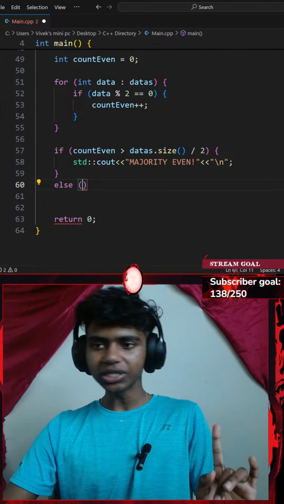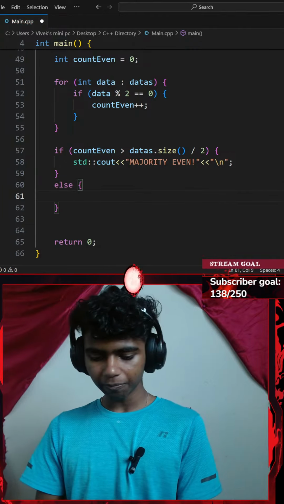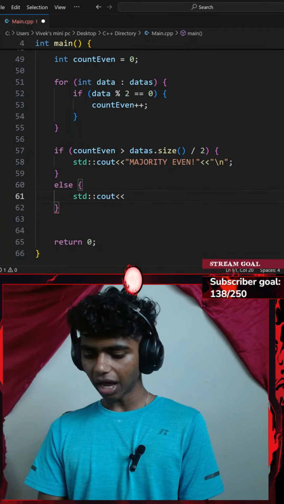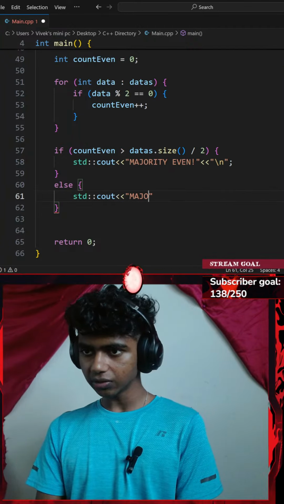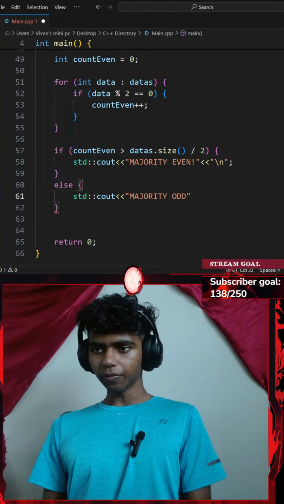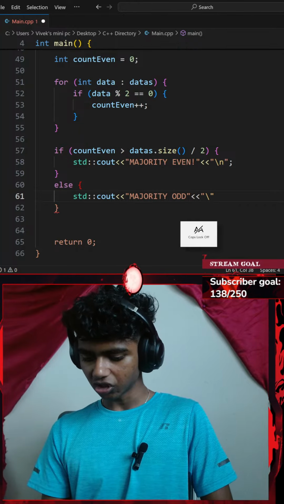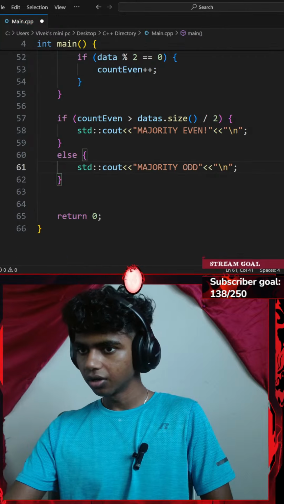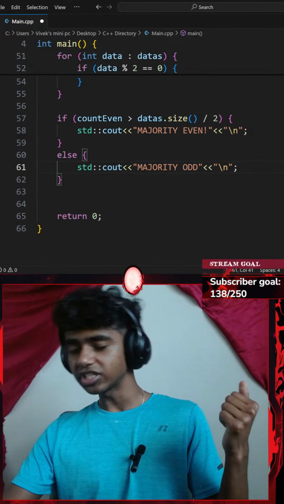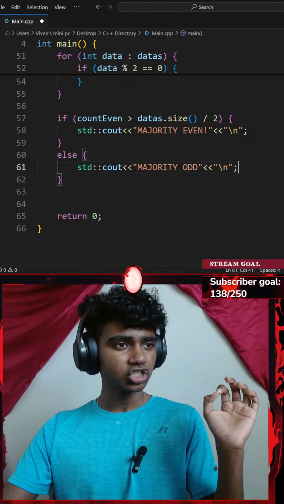That said, let's go with an else clause. Else, I could go with a pair of curly braces and add a standard console output with an insertion operator. I want to add something like majority odd. Okay, perfect. I will be adding another insertion operator of a slash lowercase n. Okay, that should basically be it with this. This checks if it's even or odd. Next up, let me go ahead and check the next condition.